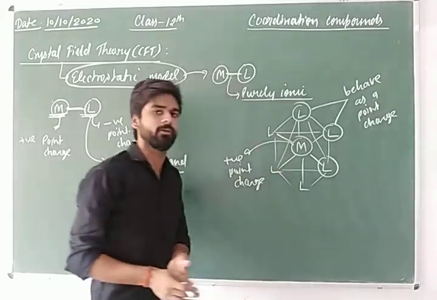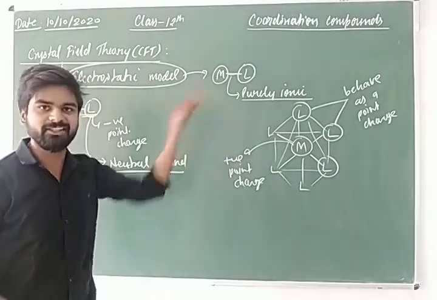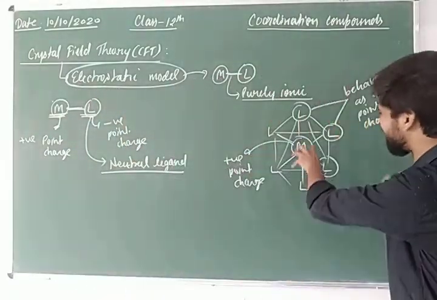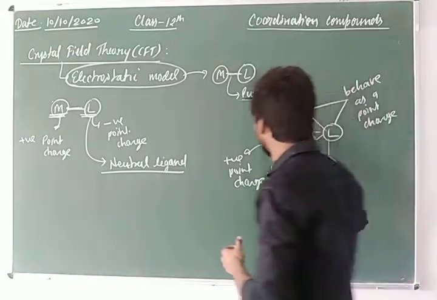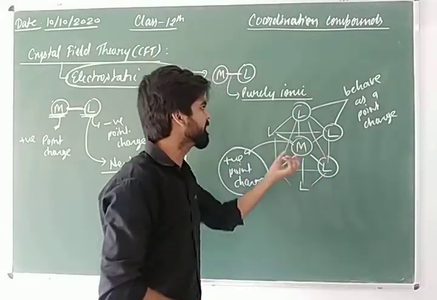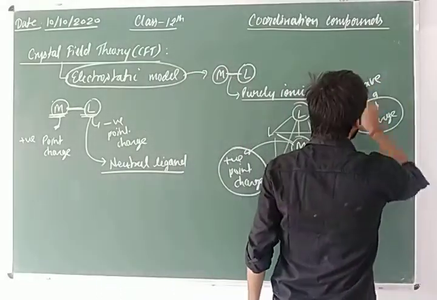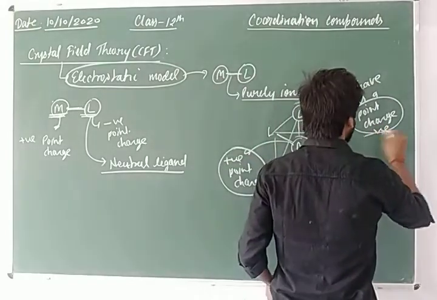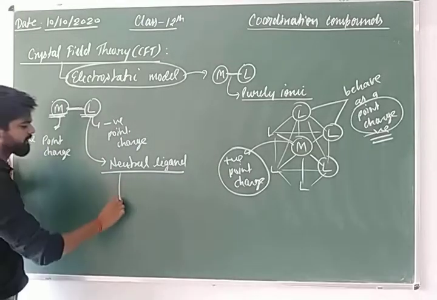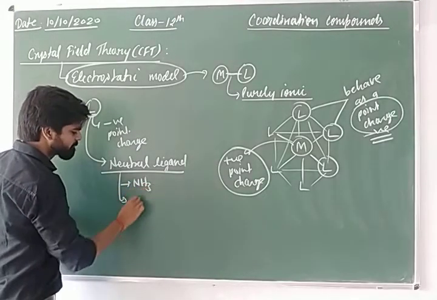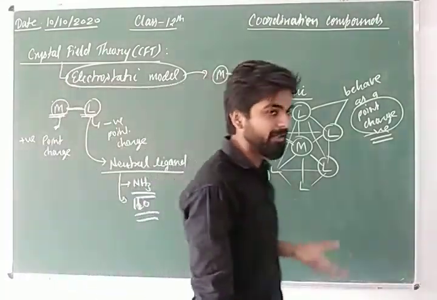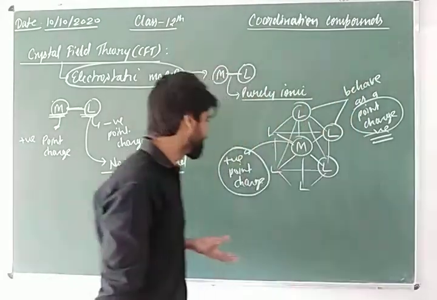This metal ion is made up of transition metals, and metals always carry a positive charge, as you know. That's why this metal ion is a positive point charge, and the surrounding ligands are negative point charges. But in the case of neutral ligands, like NH3 (ammonia), H2O, ethylenediamine, pyridine, etc., all are neutral ligands.